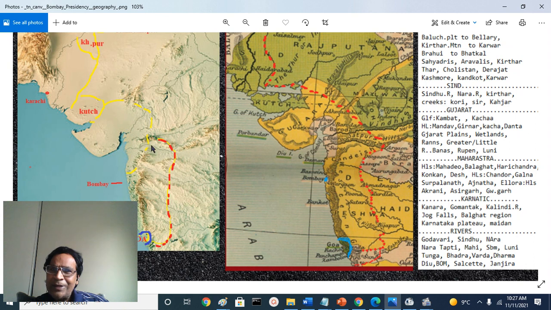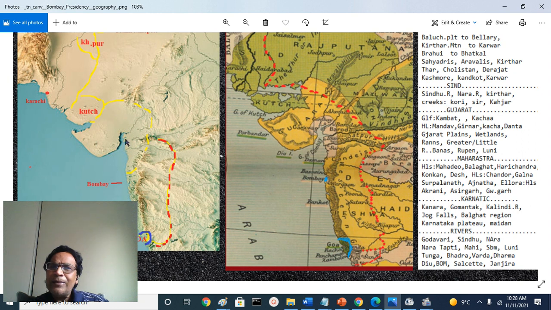So you see the Tapati River here, and the Narmada Gorge will be somewhere here. This area still has a taluk or historical region called Rajpipla. These are the Rajpipla Hills. I didn't write it here, forgot. Girnar, Kutcha, Danta. We have essentially the Gujarat plains.